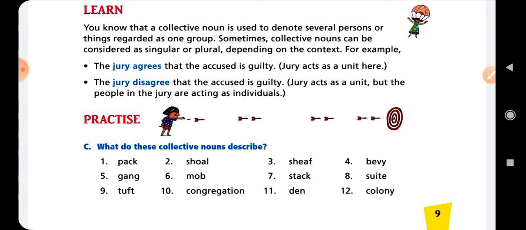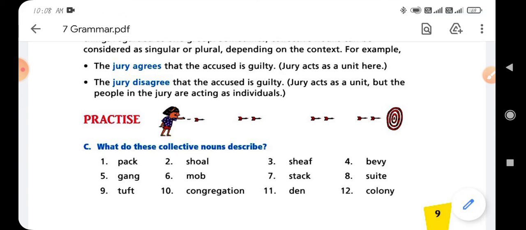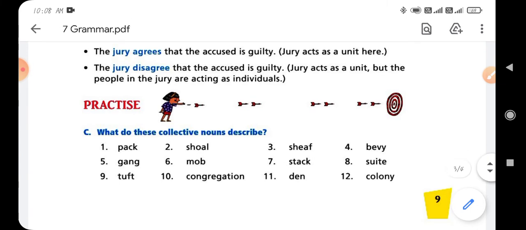Clear? Second is school, school of fish. The school word is a collective word, and which word can we add? The word we can add is fish. Okay, so it will be school of fish. Spelling of fish, FISH. Clear? Now third is sieve.